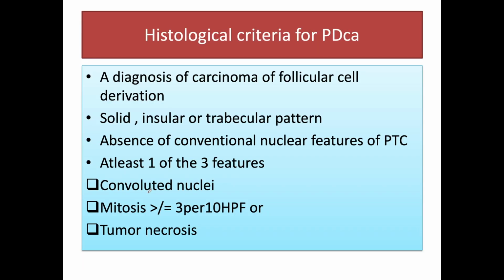So we can give the histological criteria as under. First of all, a diagnosis of carcinoma of follicular cell derivation should be there. Solid, insular and trabecular pattern is there. There should be absence of conventional nuclear features of PTC. And last, at least one of these 3 features should be present. First is convoluted nuclei. Second is high mitosis, more than or equal to 3 per 10 high power fields. And third is tumor necrosis.